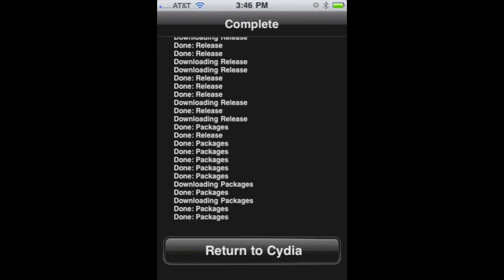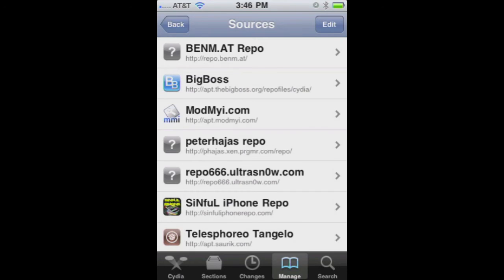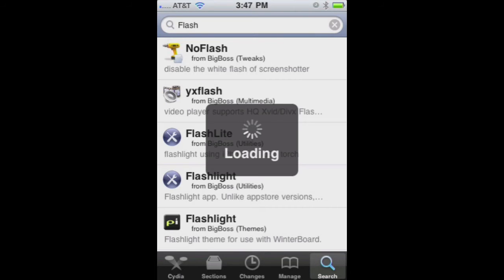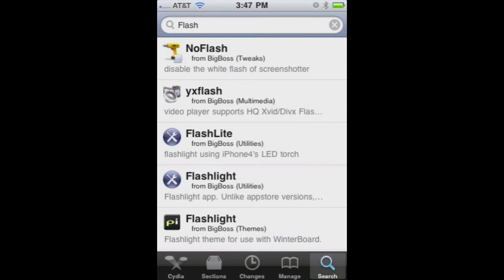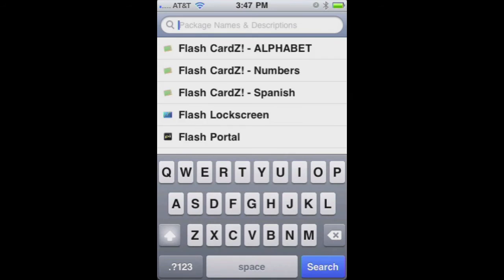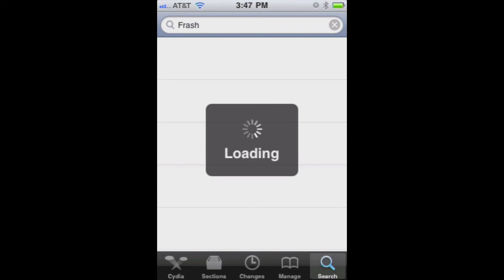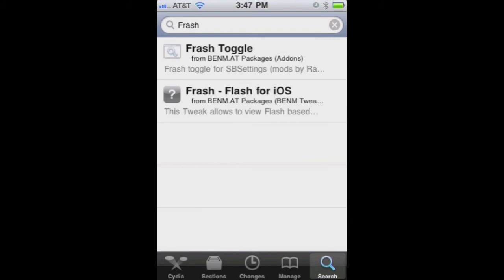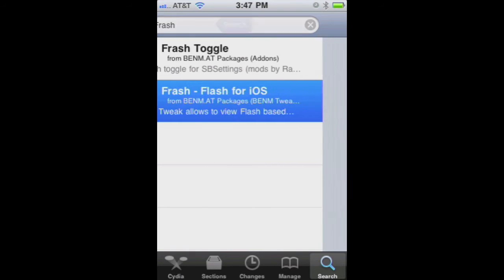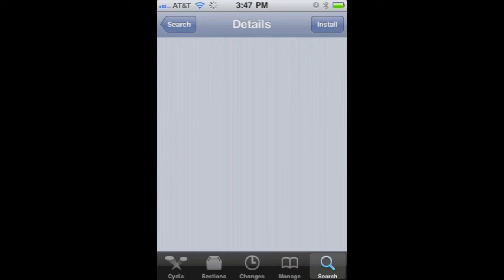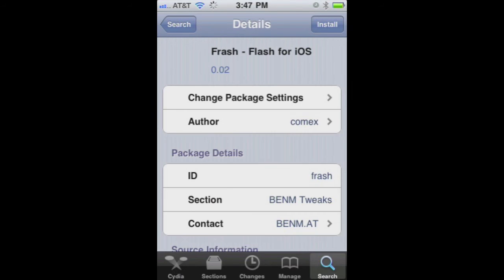Return to Cydia. From here, we're going to go to the Search tab, and we're going to search for Frash, not Flash, Frash with an R. F-R-A-S-H. It should find the package, Frash for iOS. Click that. You're going to click Install.